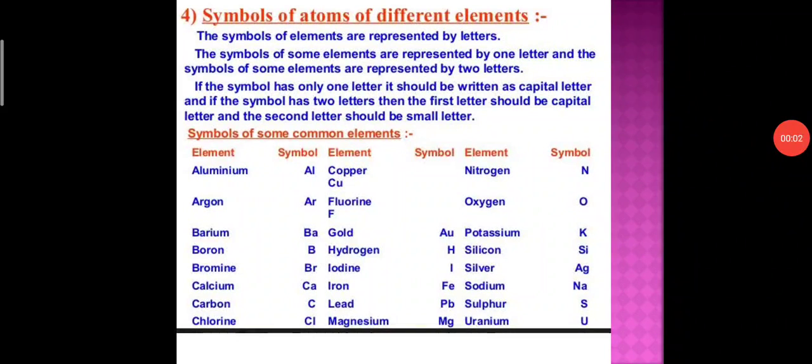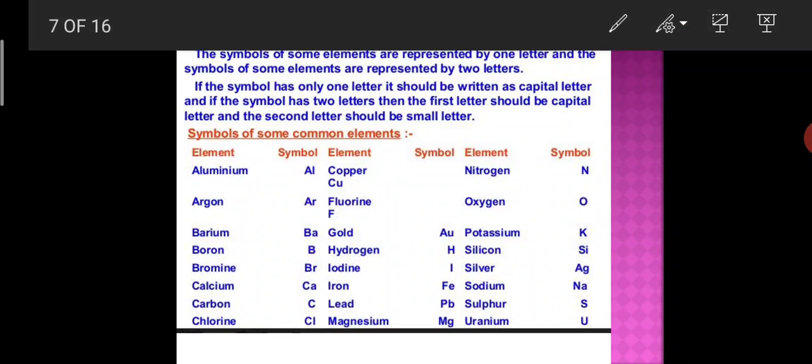Good morning, class 9th. In the last lecture we discussed the symbols of the atoms of different elements. Students, we discussed that the symbols of the elements are represented by letters. The symbols of some elements are represented by one letter, and the symbols of some elements are represented by two letters.